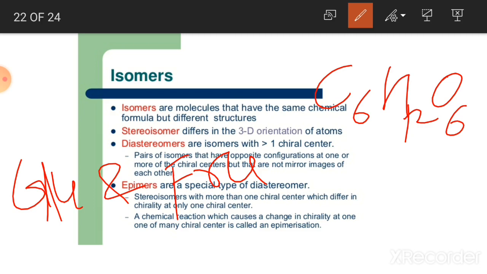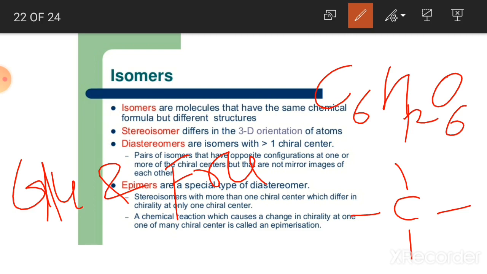Then stereoisomers differ in 3D orientation of atoms. Means those molecules which have the same chemical formula, same structure but differ in their orientation. Then diastereoisomers are isomers with more than one chiral center. Chiral center means the carbon which is attached to four different molecules or atoms is known as a chiral center or chiral carbon.